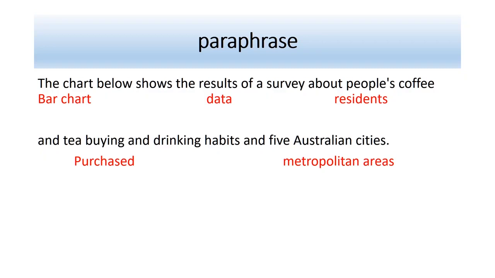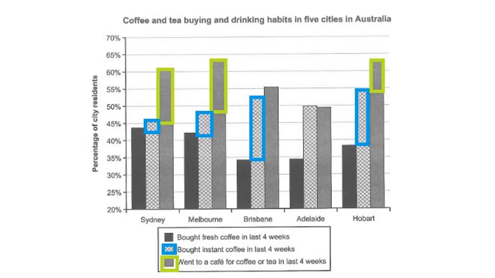Now, these 5 cities that you'll see are all the capital cities, the state capitals in Australia. It doesn't mention this in the task instructions, so neither should you. Don't mention anything that's not included in the task instructions. So let's have a look at how we're going to plan it.